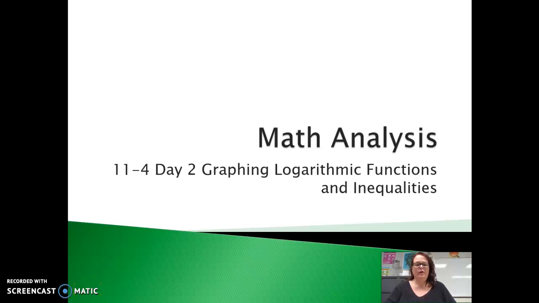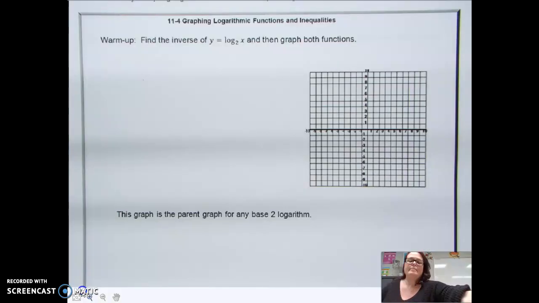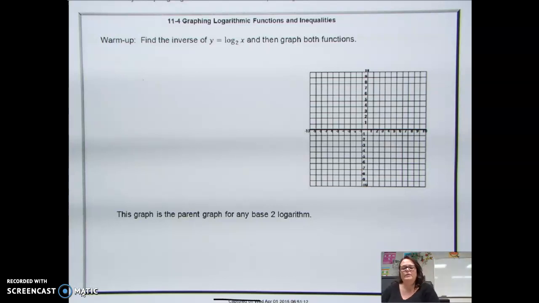So for this video, we are going to be seeing what a logarithmic function actually looks like on a graph, and to be able to graph it based upon our families of graphs, and then also talk about what would an inequality look like. So just a reminder, the reason why we started this chapter with exponential functions was because those are the inverses of a logarithmic function.